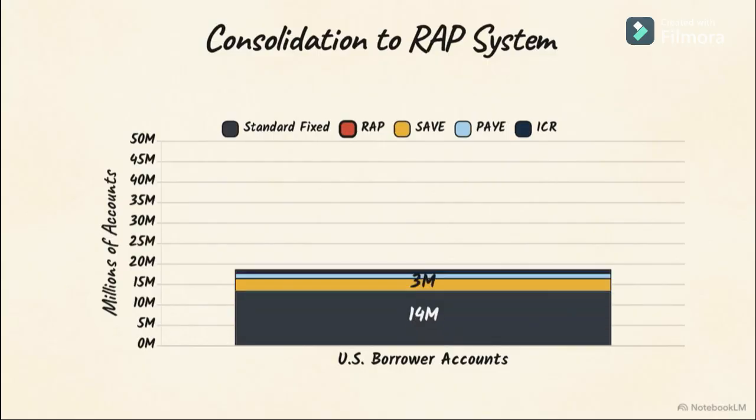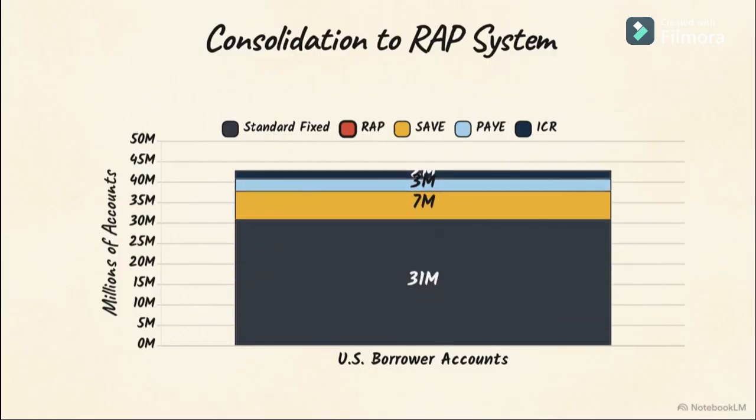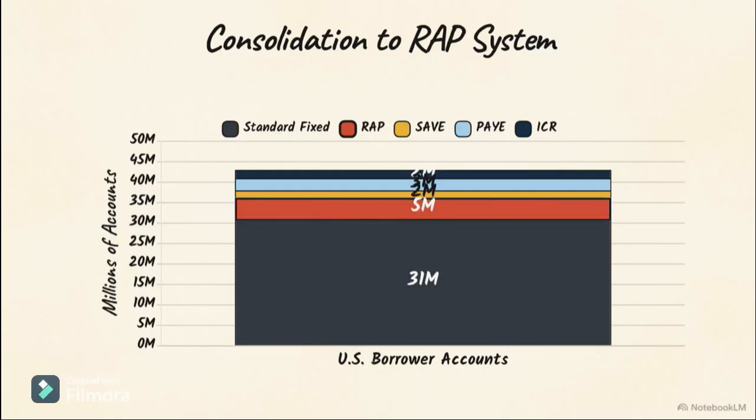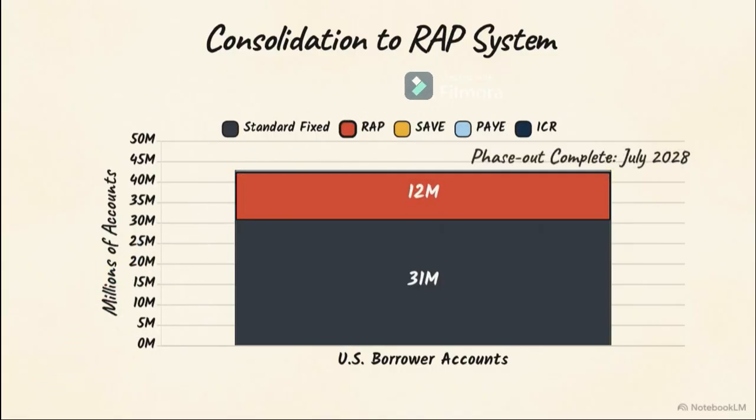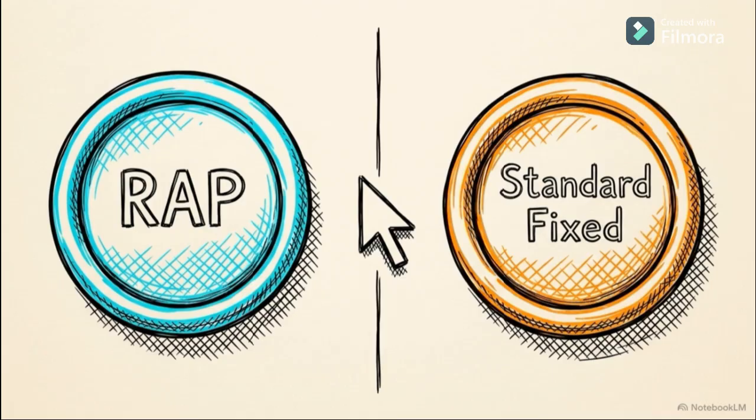This chart shows the migration of 43 million accounts. The legacy SAVE plan has already been eliminated, with its participants transitioning into the RAP system. The remaining options, PAYE and ICR, will also be phased out by July 2028. This leaves the majority of borrowers with only two choices: the new RAP system or a standard fixed repayment plan.